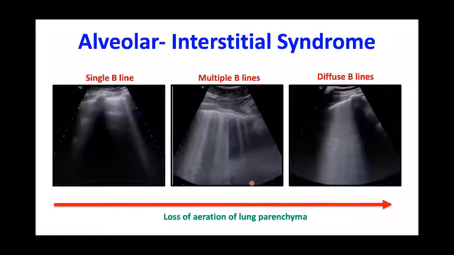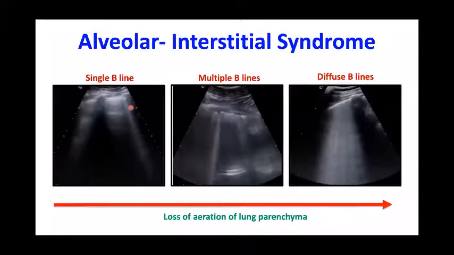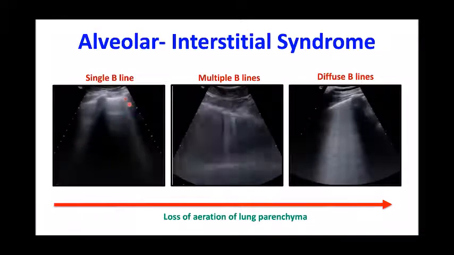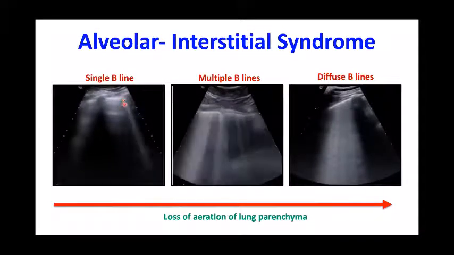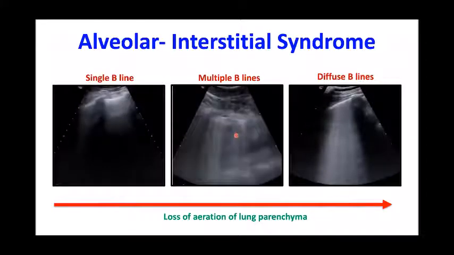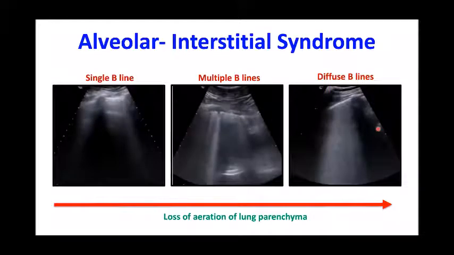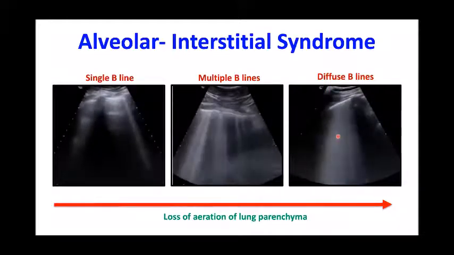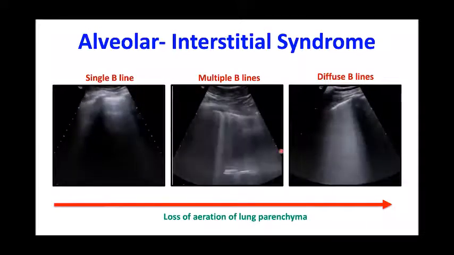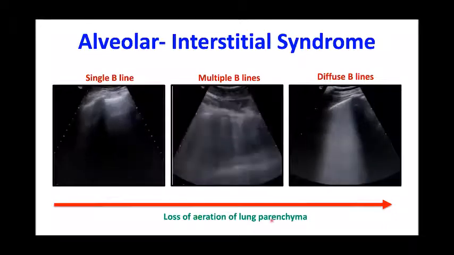Here you can see there is a single B line. A single B line may be present normally in the bases, so it is not significant. Anything more than or equal to 3 B lines is pathological and of significance. As you can see here, there are multiple B lines over most of the screen, and here the B lines are diffuse. Along with this, there is loss of aeration of the lung parenchyma and increase in lung density.